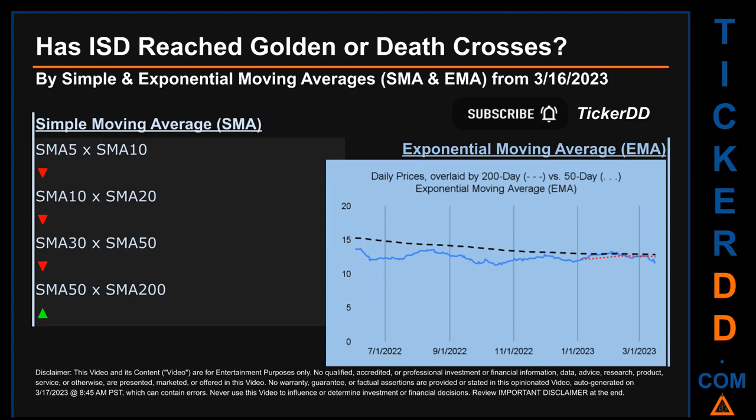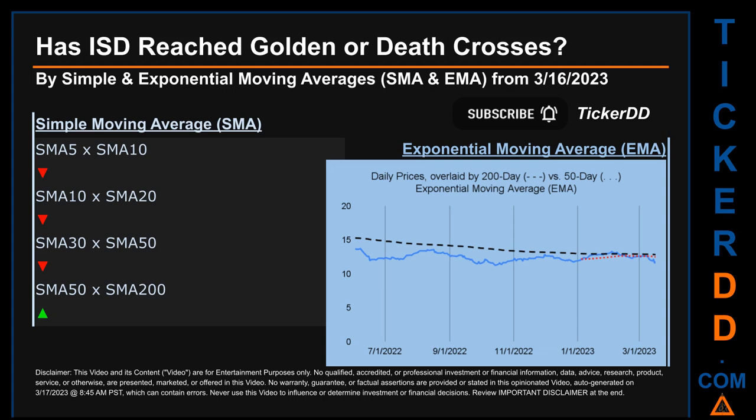Has ISD price reached golden or death crosses? Golden cross and death cross are basic signals that compare average prices across two specified trade day ranges, a short-term versus a long-term range. For example, 5-day versus 10 trade days. Essentially, a golden cross is a bullish signal. It appears when a ticker's short-term moving average crosses above its long-term average. Vice versa, a death cross is a bearish signal when the short-term crosses below its long-term moving average.